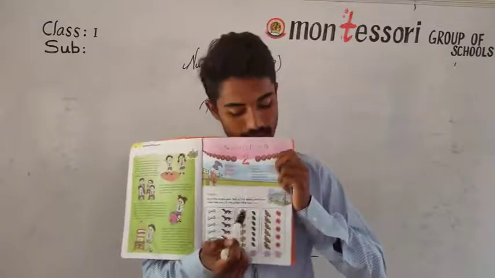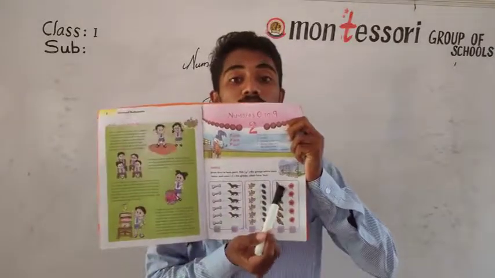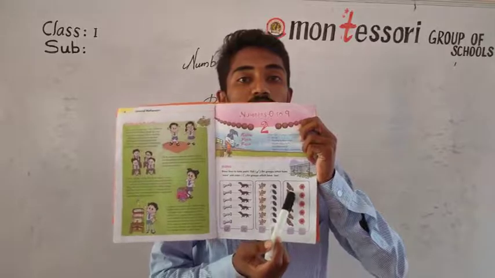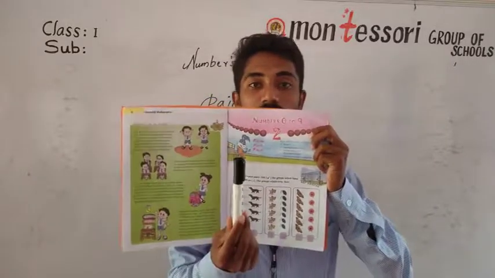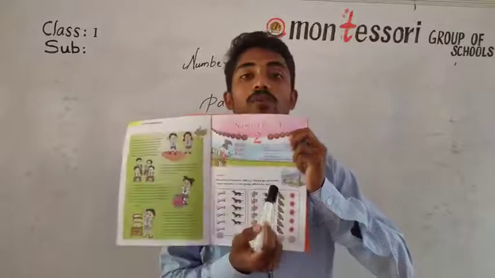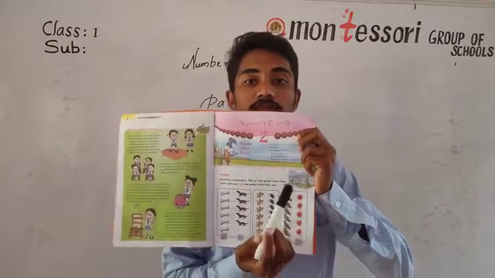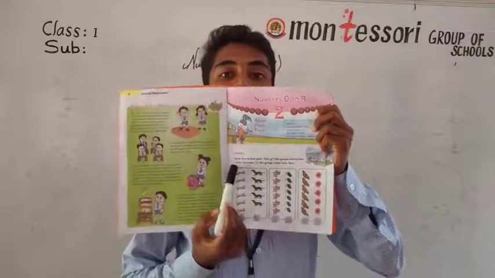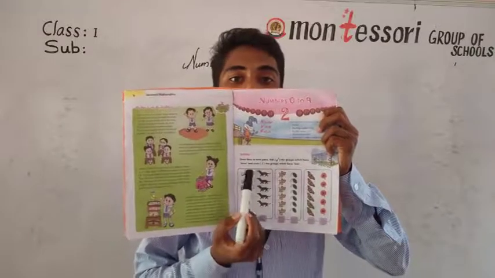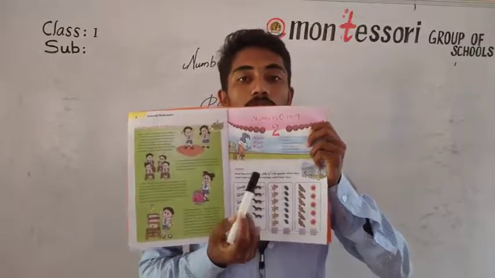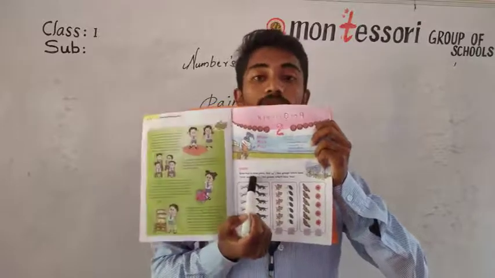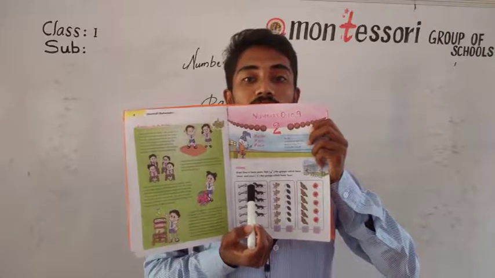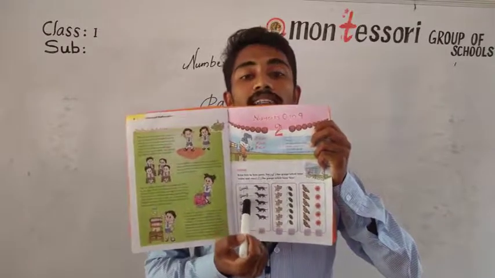After that cat and rat, you have to go with the butterflies and flowers. When you see the bottom of page number 9, you can see some butterflies and flowers. Take your pencil and pair them. Pairing is to draw the line between the things which are given. First they have given bone and dog, for example. They have drawn a line from the dog to the bone. Next we have to draw the line from cat to the rat. And after that we have to count how many cats are there.